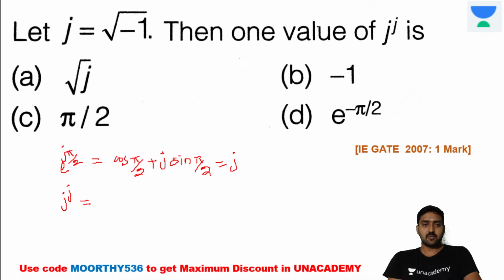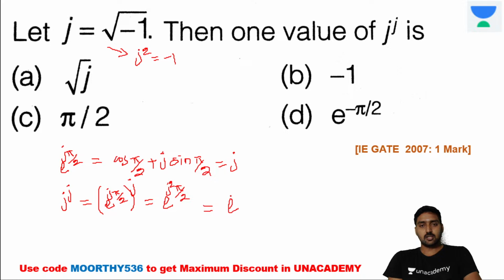Here they are asking j power j. e power j into pi by 2, we are aware of it, it's j. Now power j, now it's e power j square into pi by 2. What about the j square here? From this equation, j square is equal to minus 1. Now substitute j square is equal to minus 1, therefore minus pi by 2. Now the j power j belongs to e power minus pi by 2. It's option D. Is it clear now? It's a simple question. Okay.